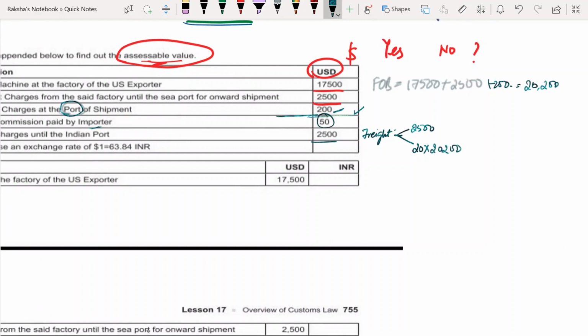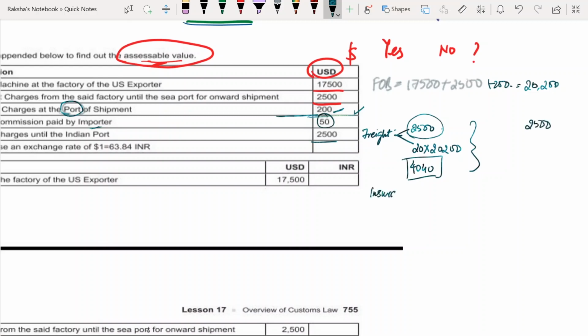20,200 is my FOB. So 20,200 into 20% is how much? 4040. Whichever is less, right? See, your actual itself is 2,500. Why do you want to allow 4,040 rupees? Simple, no? So take freight as 2,500.